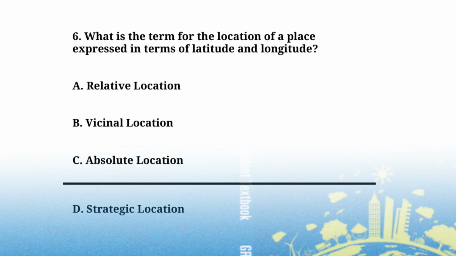What is the term for the location of a place expressed in terms of latitude and longitude? A. Relative location. B. Vehicular location. C. Absolute location. D. Strategic location. The location expressed in terms of latitude and longitude is C. Absolute location.